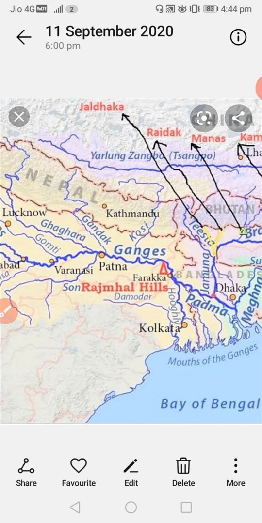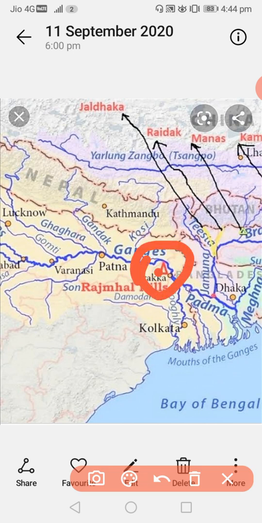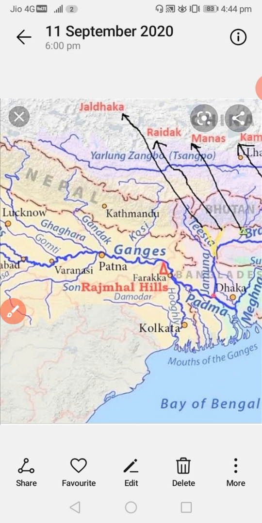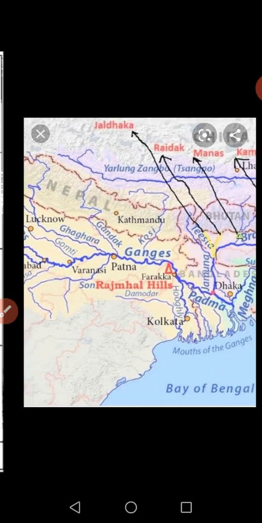See here, Rajmahal Hills, Ganga. This area is Rajmahal Hills, in the northeast. Consider this map as the textbook map, then it is clear to you.